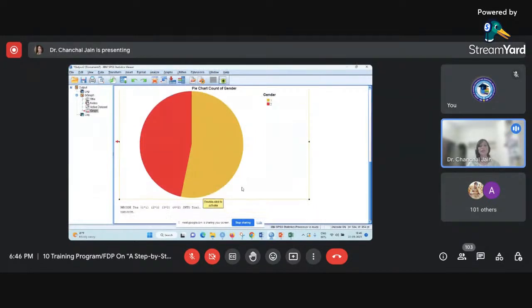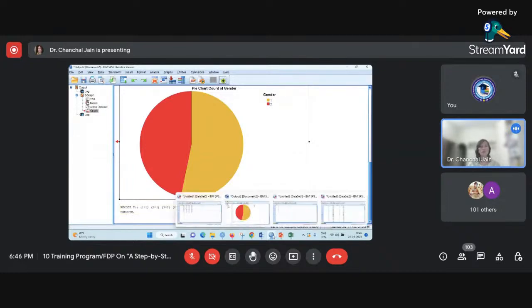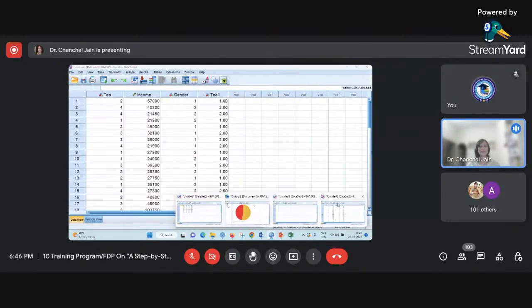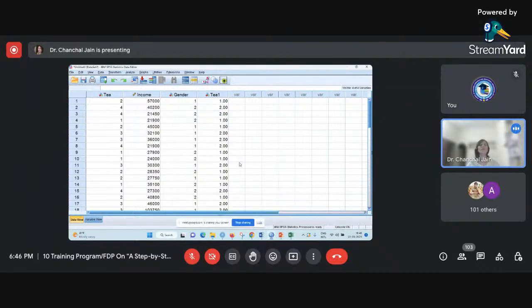That way we will get a message in the output window that this recoding has been executed by SPSS. Now you may want to check this. For that you can come to your Data View window and find that the recoding has been performed by SPSS.